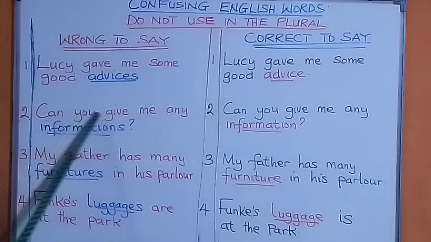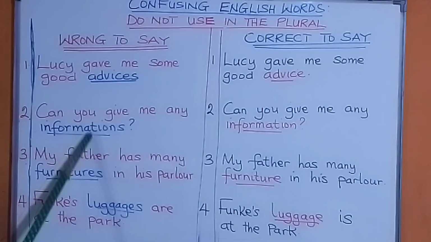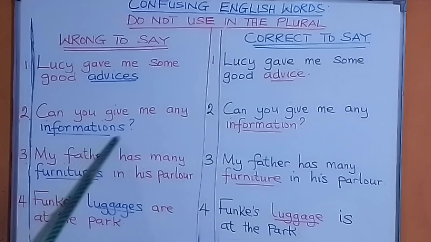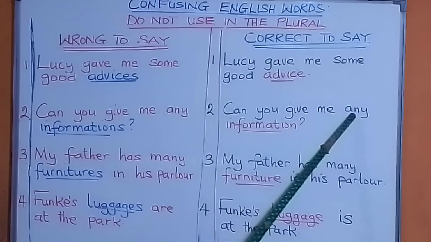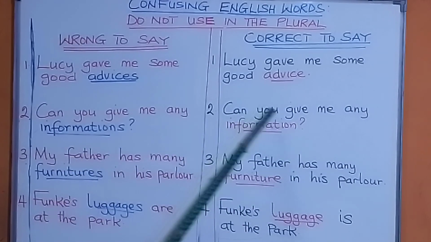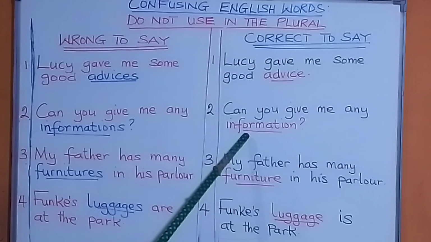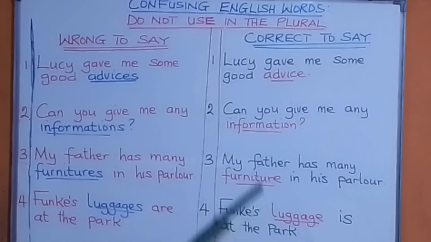Number 2, can you give me any informations? No, you cannot say that. You have to say, can you give me any information? Any information. If you want to qualify that, you can say, a bit of information, 2 bits of information, and so on and so forth. Number 3, my father has many furnitures in his parlor.